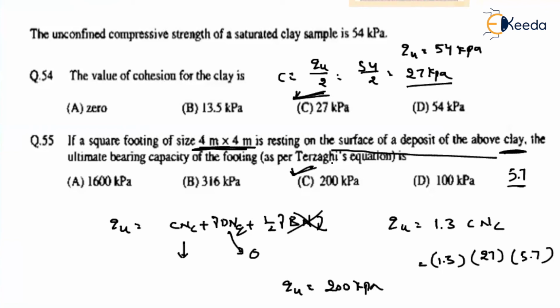So you have to remember the Nc value, that should strike in your mind, that it is 5.7. And also you have to consider the shape factor. And we have to imagine that N gamma is not given. No need to consider that value. Simply we can say 1.3 c Nc.